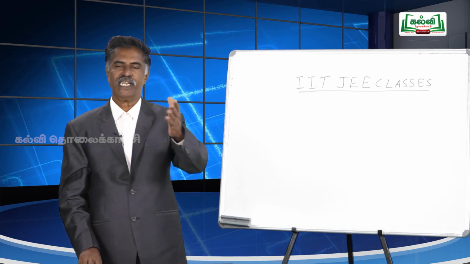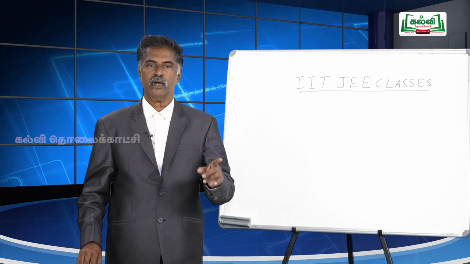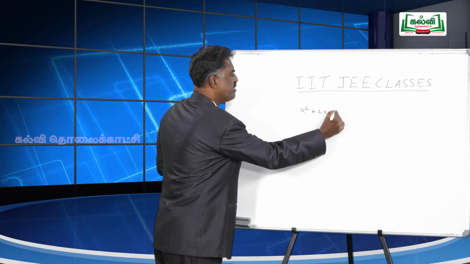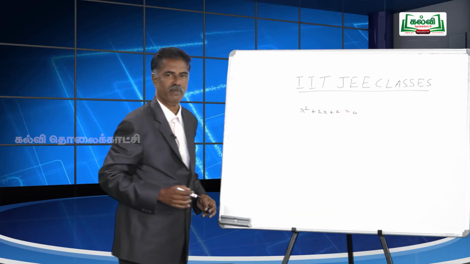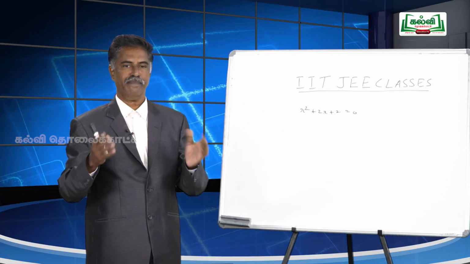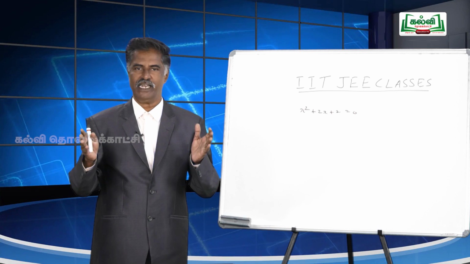Say, you are given: alpha and beta are the roots of the equation x square plus 2x plus 2 equal to 0. Then alpha power 15 plus beta power 15.